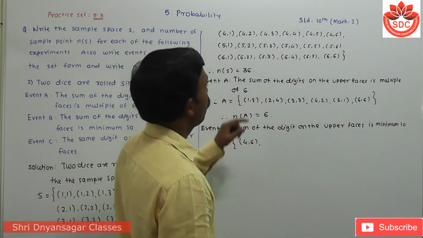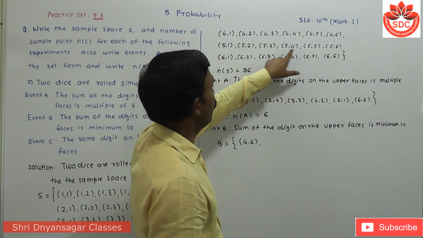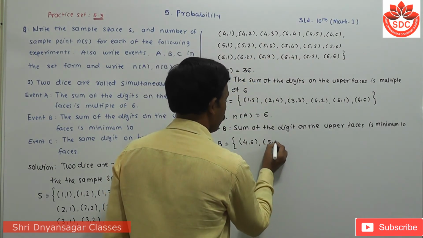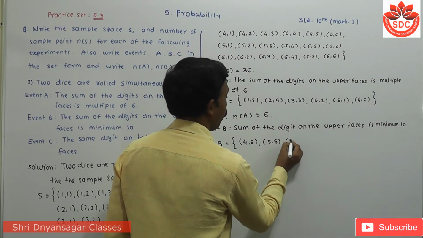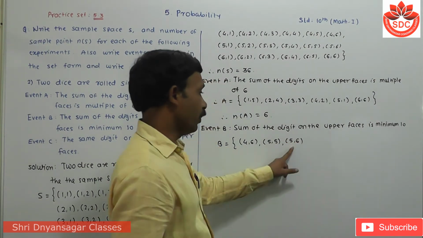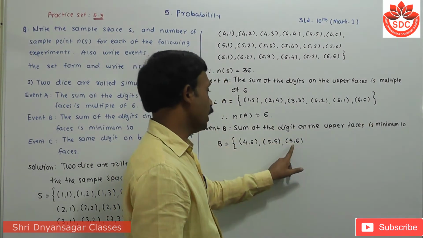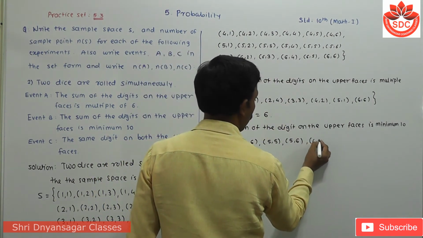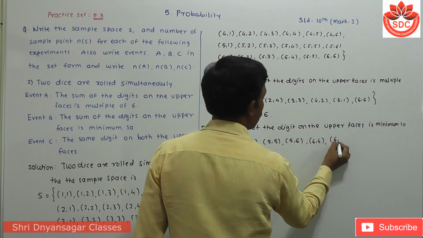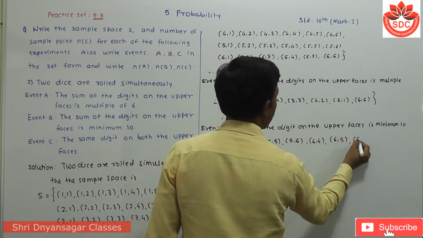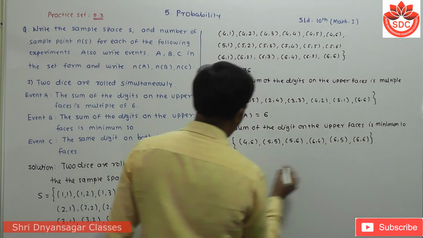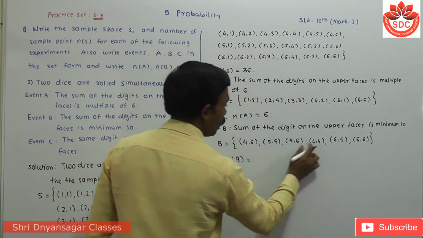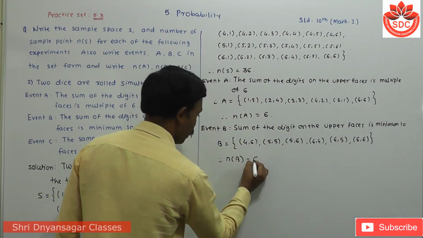First there is 4 and 6. Then 5 and 5. Then 5 and 6, which is 11. Here the minimum is 10, so you also take 11. Then 6 and 4. Then 6 and 5. And the last one is 6 and 6. So the number of B is equal to 1, 2, 3, 4, 5 and 6.